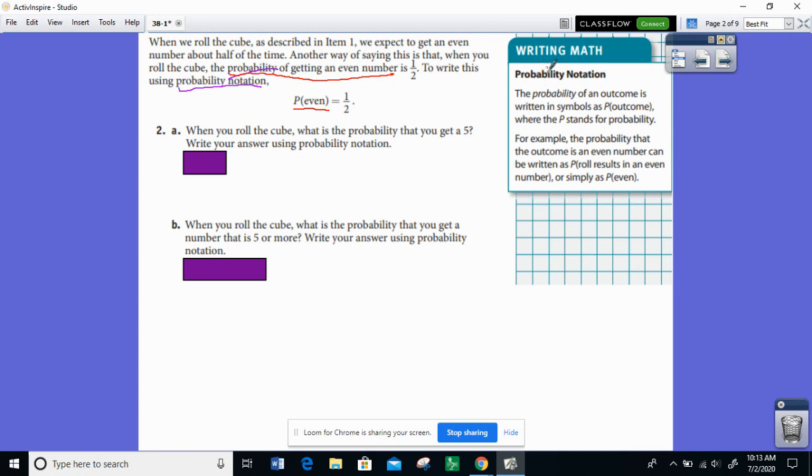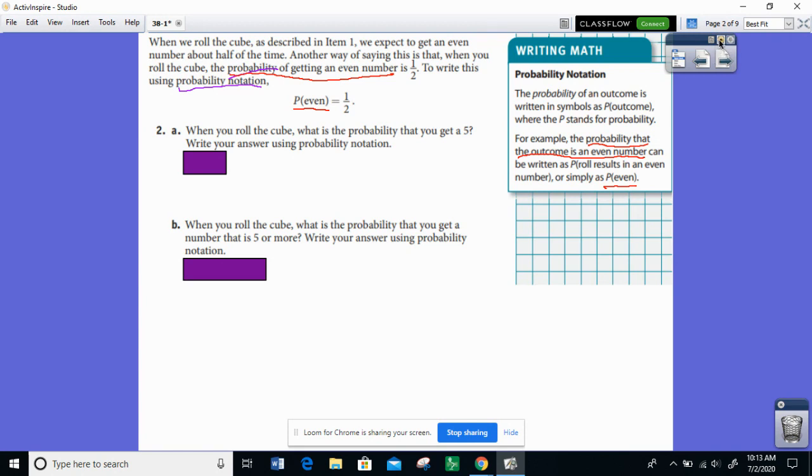So here's a helpful hint for how to write out probability notation. The probability of an outcome is written in symbols as capital P in parentheses outcome, where P stands for the probability. For example, the probability that the outcome is an even number can be written as the probability that the roll results in an even number, or simply as probability of even. So just look at how much more efficient it is to write these 7 characters than it is to write all this.